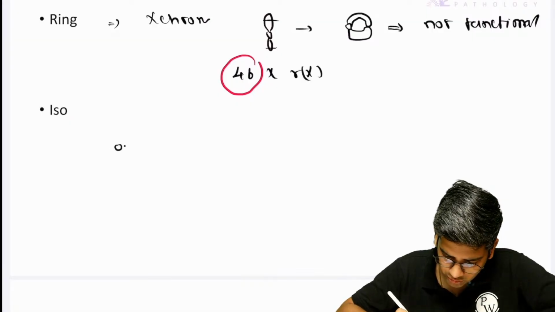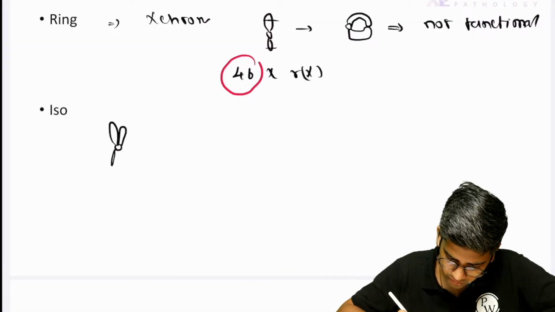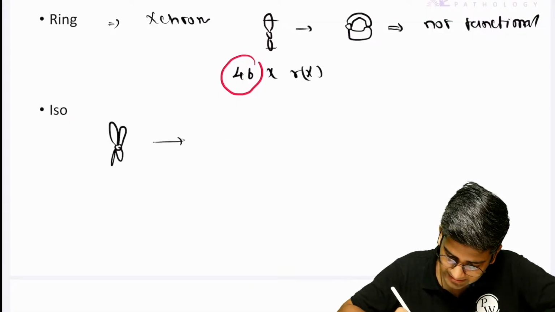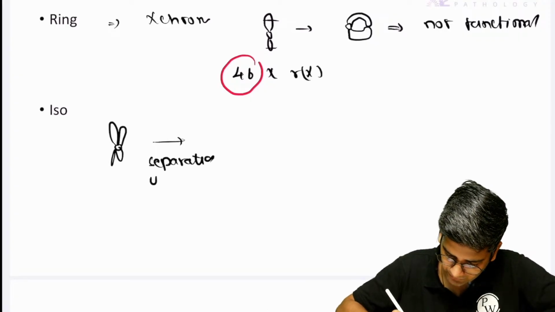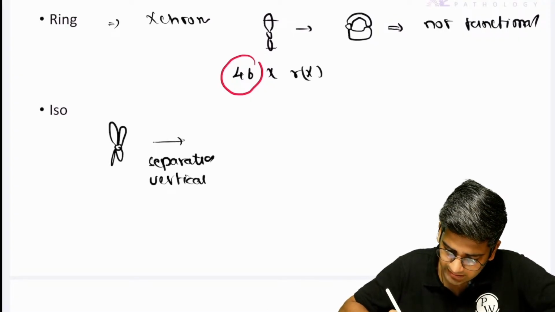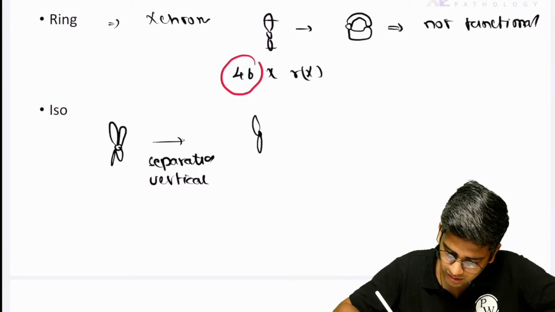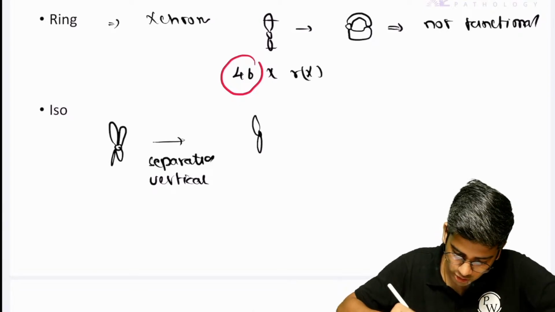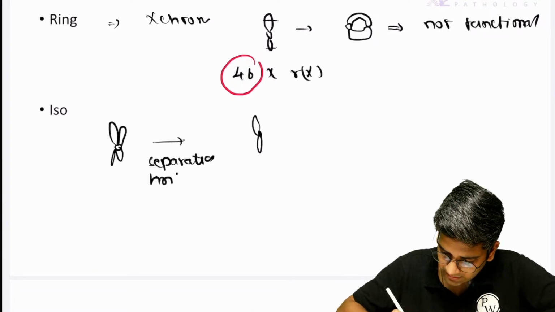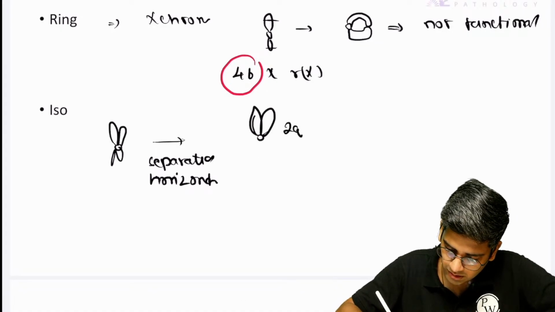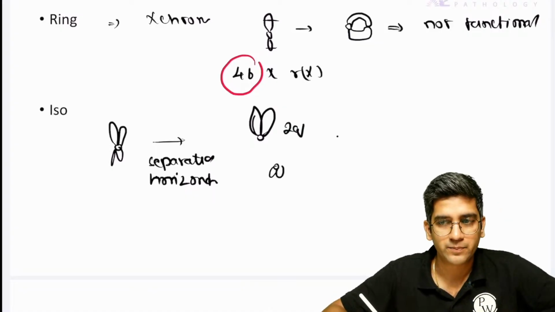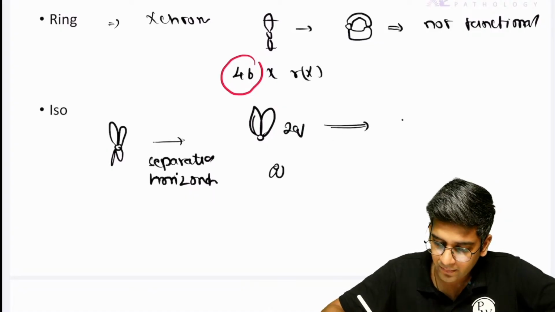Isochromosome means, let's say this is my chromosome, and it is separated along the vertical axis. Normally it will be separated along the vertical axis. If it's separated along the horizontal axis, what will happen? You'll have two Q arms in one and two P arms in the other. And this 2Q arm is a problem.